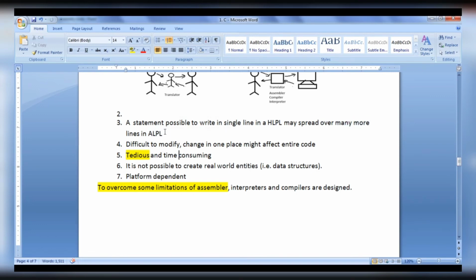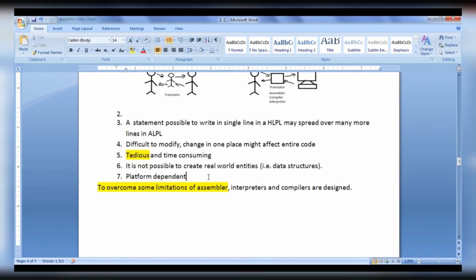Hence, assembly level programming codes are tedious, time consuming, and if we make any changes in one place, then it might affect some other places also. It is very difficult to create real world entities like data structures. It is very difficult to represent real world entities in assembly languages, whereas we can represent data structures or real world entities easily in high level programming languages. Assembly level programming languages are also platform dependent like machine level programming languages.